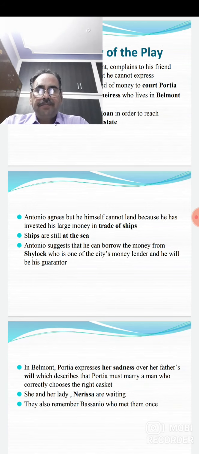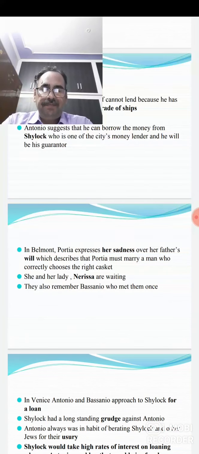In this way, we see that they go to Shylock. On the other hand, what's happening in the Belmont city where Portia lives? In Belmont, Portia expresses her sadness. She also expresses her sadness over her father's will, which describes that Portia must marry a man who correctly chooses the right casket.